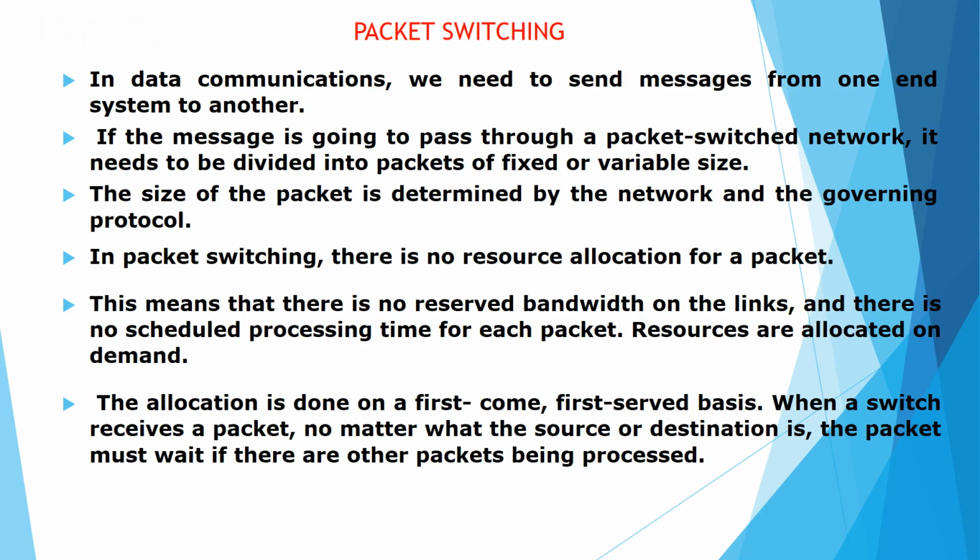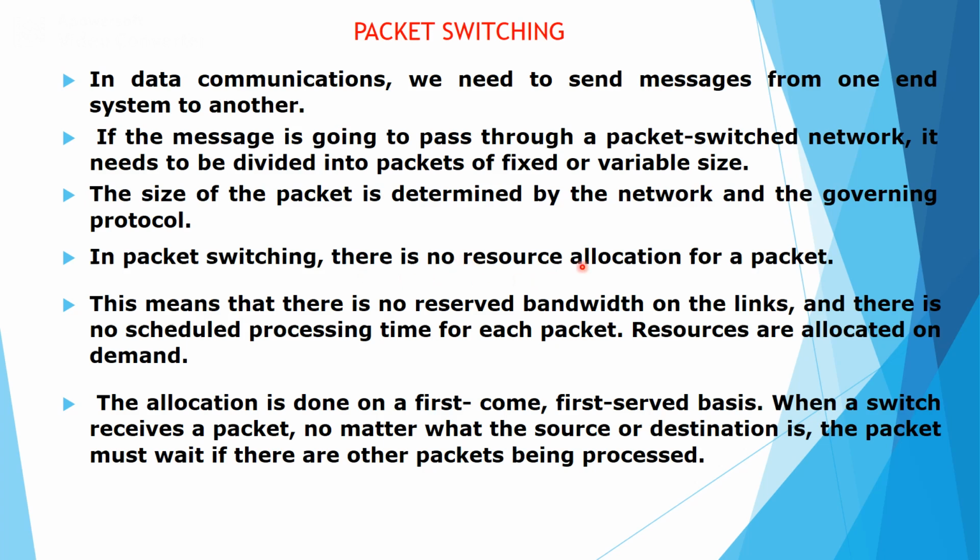Packet switching. In data communication, we need to send data from one node to another. In a packet switch network, data can be divided into smaller units called packets. The size of the packet will be decided by the network or the governing protocol.